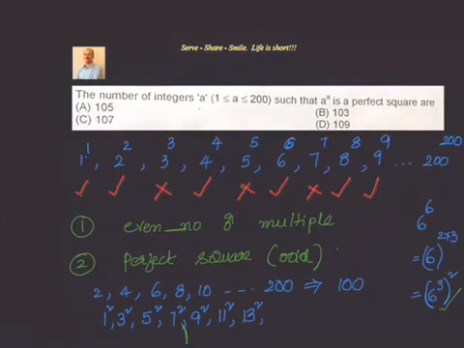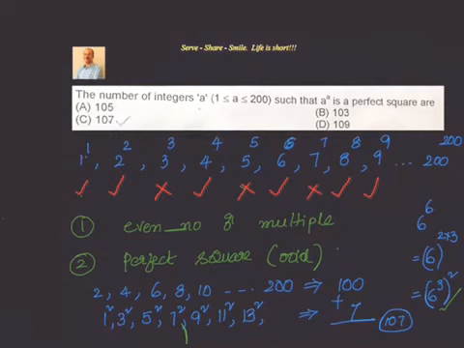If I go to 15, I am crossing 200, it becomes 225, so I will not consider them. How many of them are there now? 1, 2, 3, 4, 5, 6, 7. So we add these two, we get 107. That means total 107 integers are there such that a power a is a perfect square. So our answer is C.